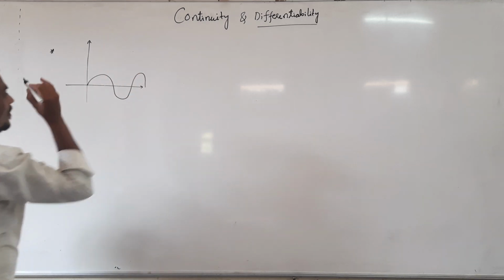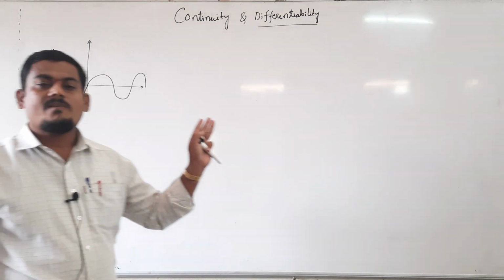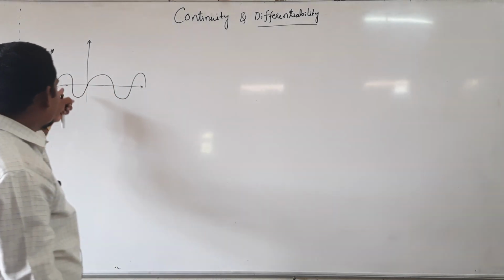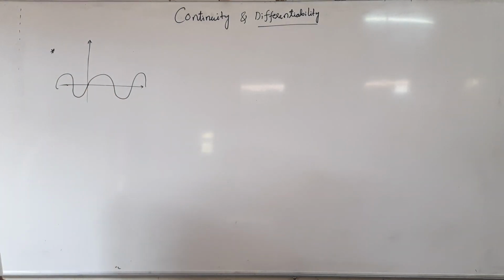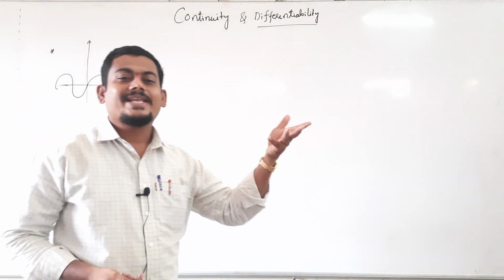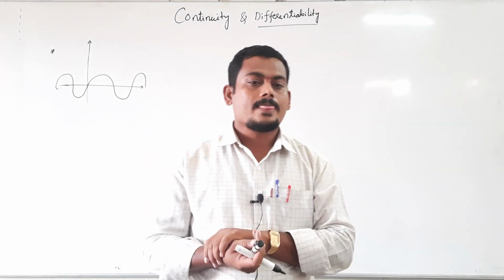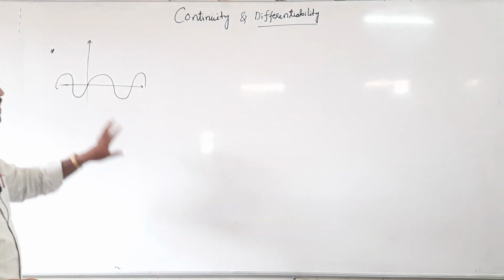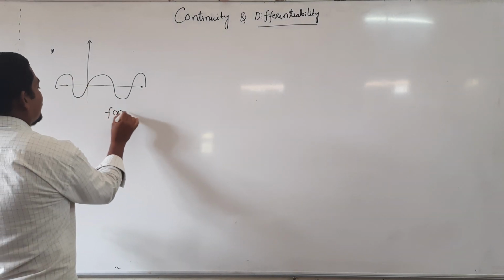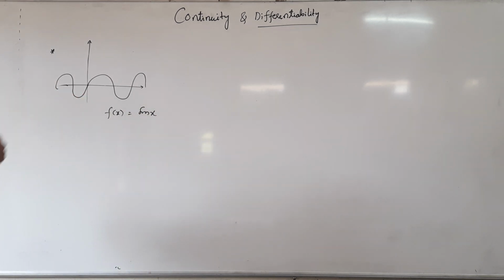This is the graph of sin x, right? This is the graph of y equal to f of x, that is, the graph of sin x. Is there any gap in between the curve? No. There is no gap in between the curve, or there is no hole. There is no gap in between the curve, which means clearly this function is continuous. This is f of x equal to sin x. Graphically we can say that this function is continuous, right?